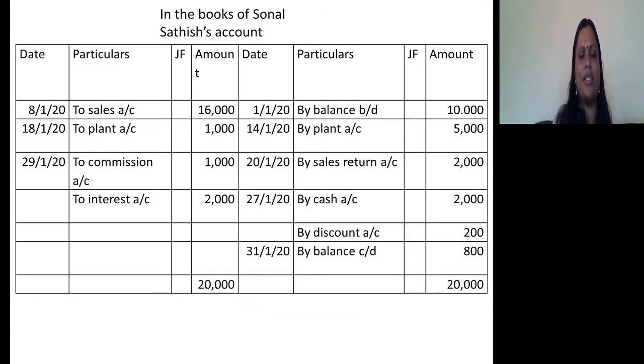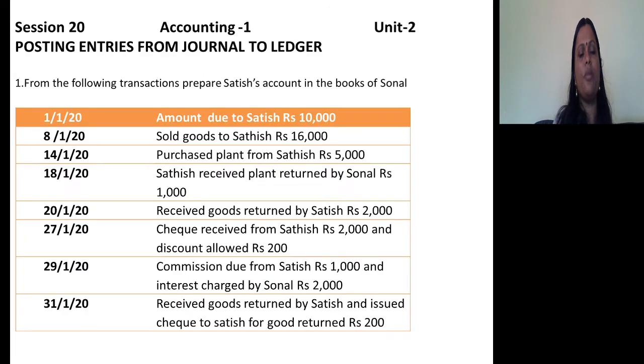Satish's account debtor to plant, because Satish received it. So plant reduces in the books of Sonal. Satish's account also reduces. He is the receiver of benefit. So the amount payable to Satish with respect to the plant purchase also reduces. So what is the journal entry? Satish's account debtor to plant, rupees 1,000.